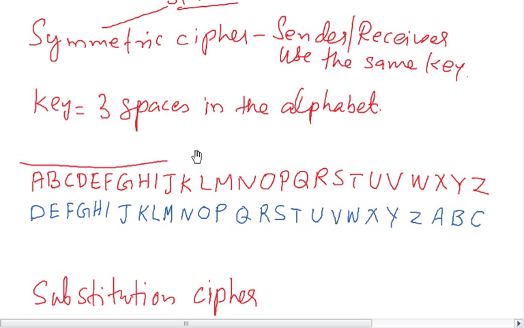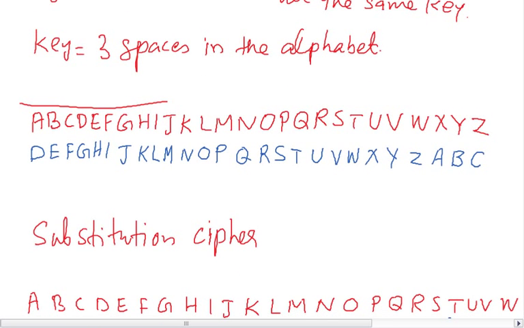This is the cipher. So if you want to encrypt a message, say Sam, S becomes V, A becomes D, and M becomes P. So VDP is the secret.